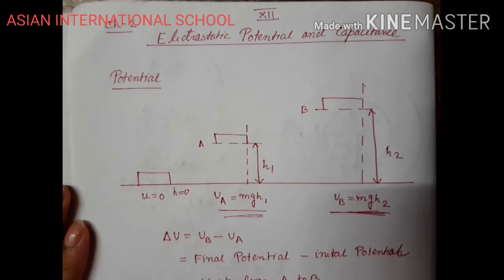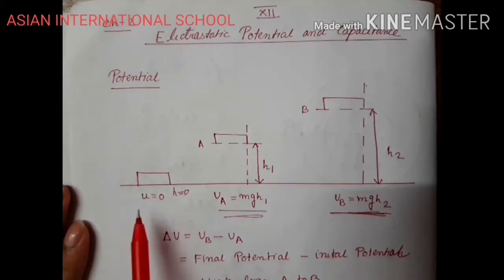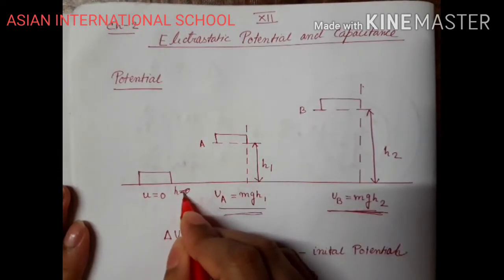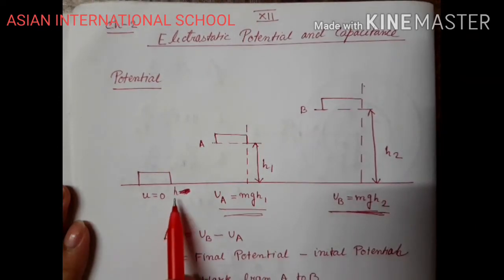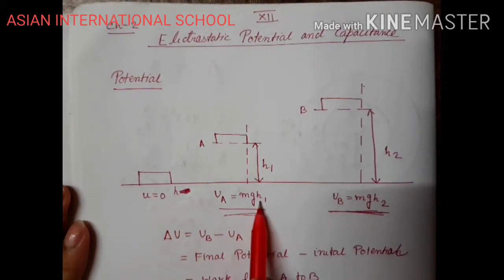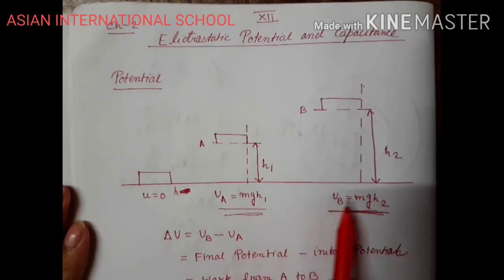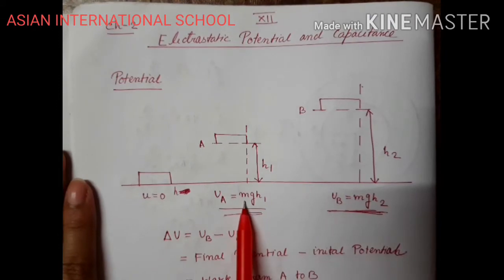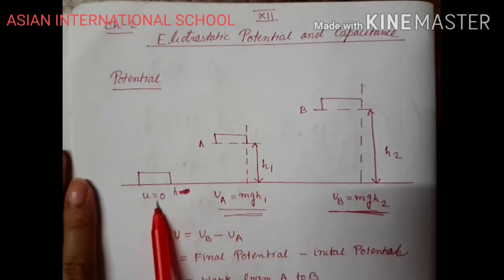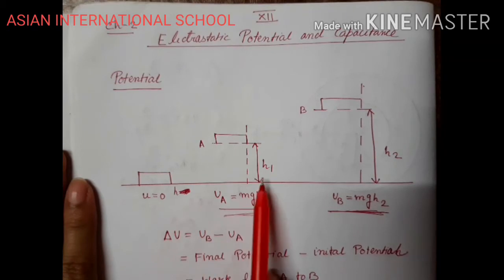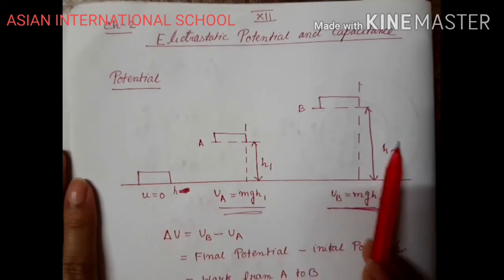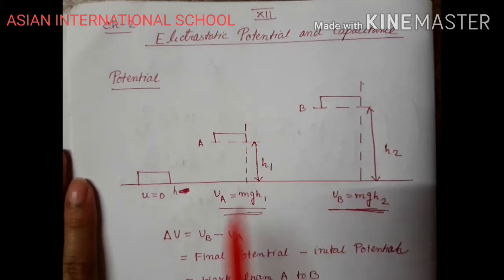That's why we have assumed this potential. Suppose it is at height h. The height h is not zero height, the height is h. But this height h is less than height h1, and h1 is less than height h2. If I don't compare this potential or this height with this one, then how will I understand how much greater h1 is than height h, or how much greater h2 is than h1?